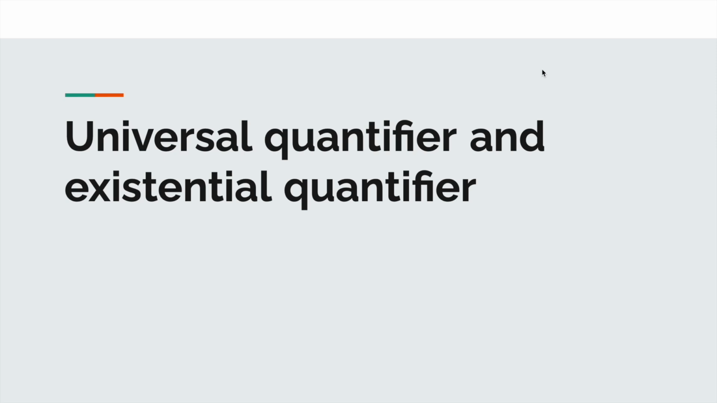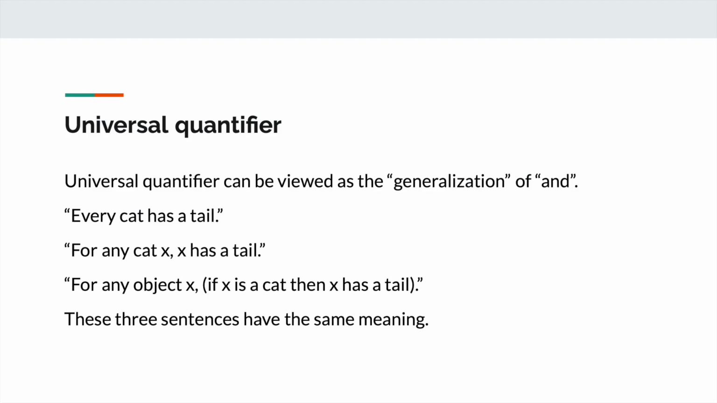Today, let's talk about universal quantifier and existential quantifier. Universal quantifier can be viewed as the generalization of "and". When we talk about cats, we may say cat 1 has a tail, cat 2 has a tail, cat 3 has a tail, cat 4 has a tail, etc. We may only say that every cat has a tail. So universal quantifier can be viewed as a generalization of "and".